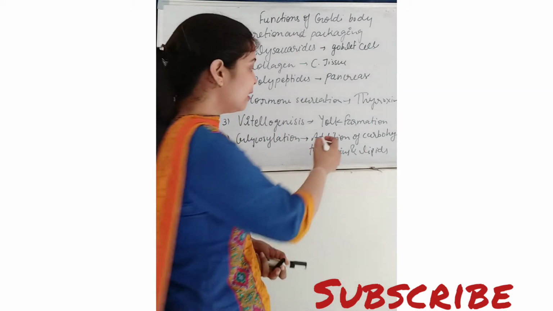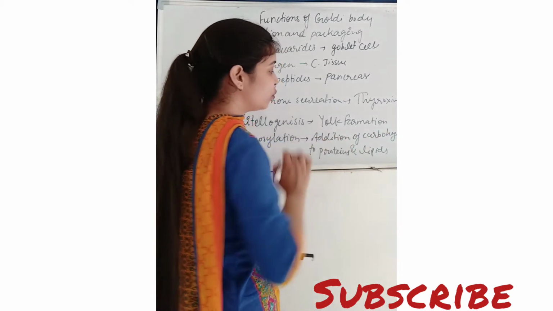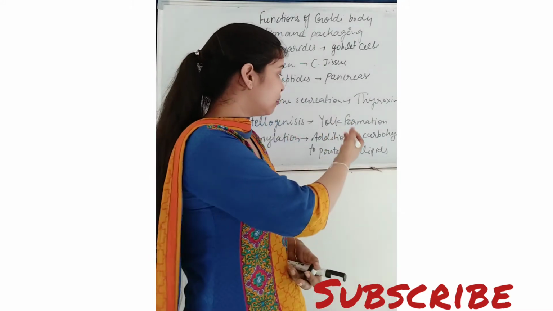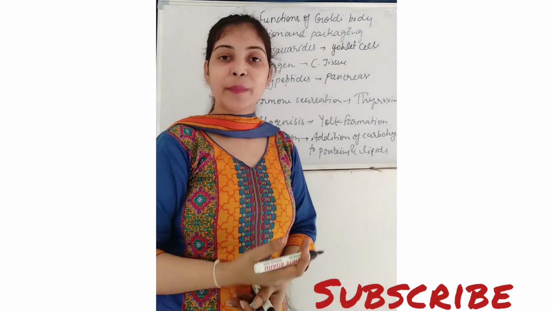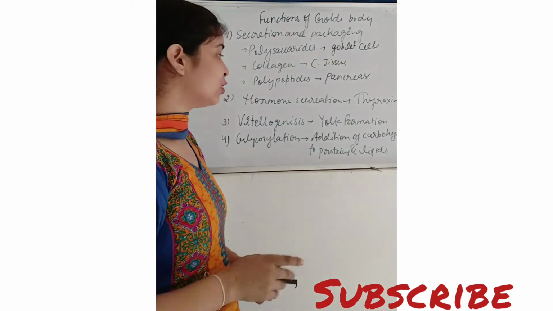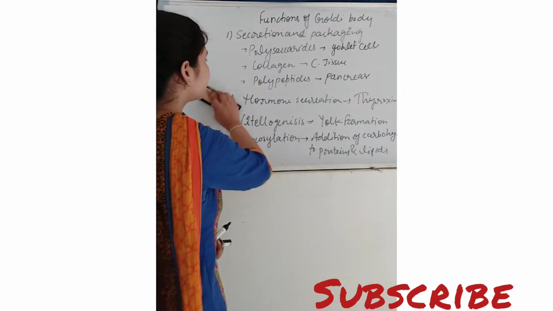Glycosylation किसे कहते हैं? The addition of carbohydrates to proteins and lipids means यहाँ पर Golgi body हमारा carbohydrate को proteins and lipid के साथ addition में भी help करता है. And what type of addition takes place here? Just see.